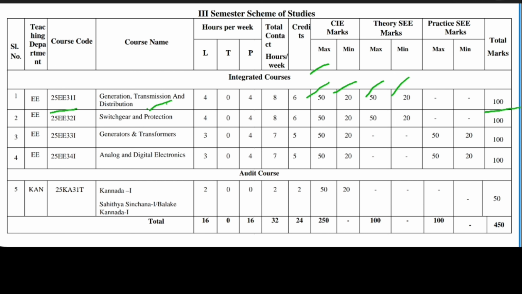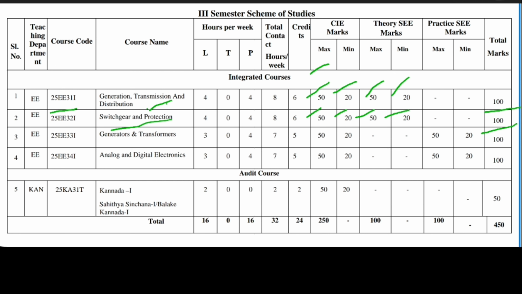The next subject code is 25EE32I. The subject name is Switchgear and Protection. It is also a theory subject. They are going to conduct internals for 50 marks, and you have to get a minimum of 20 marks in the internals. The external theory exam is also for 50 marks, and you have to get 20 marks. Adding both internal and external, the total should be 100.